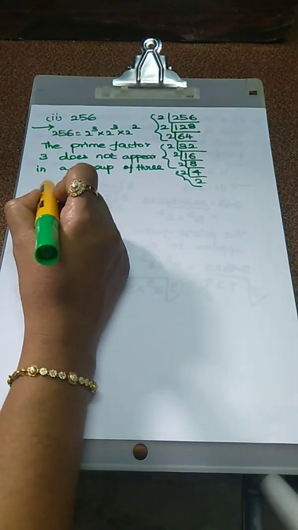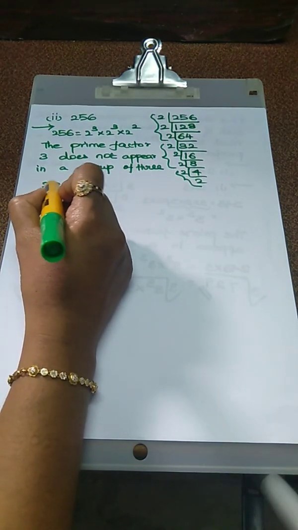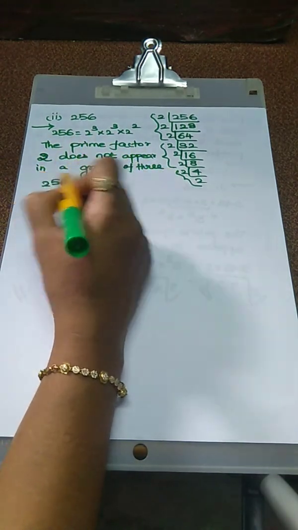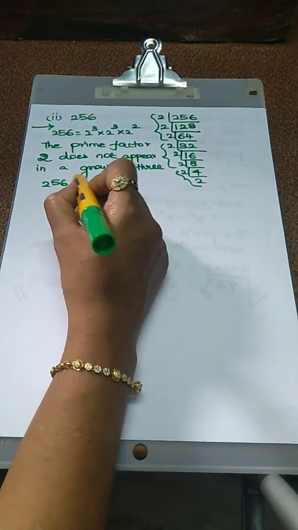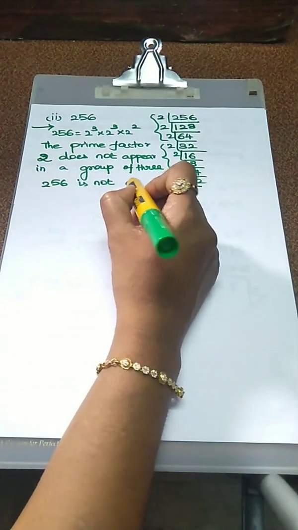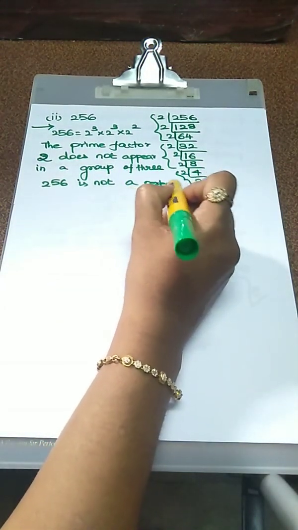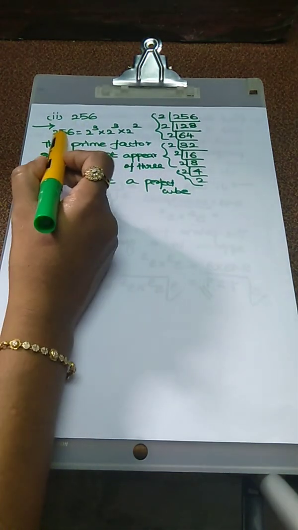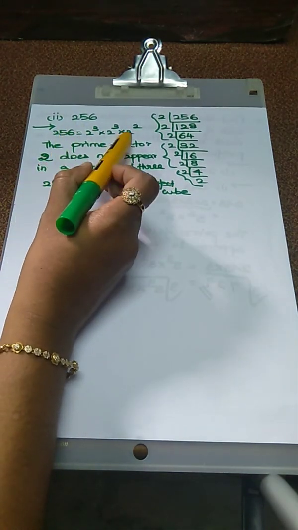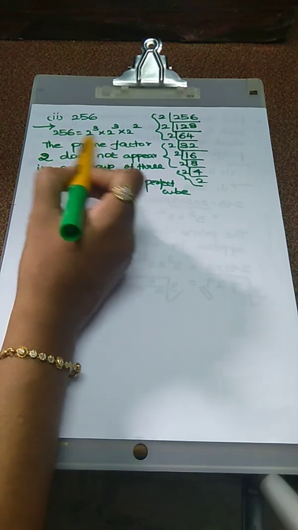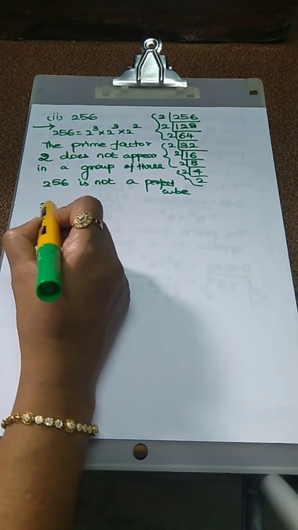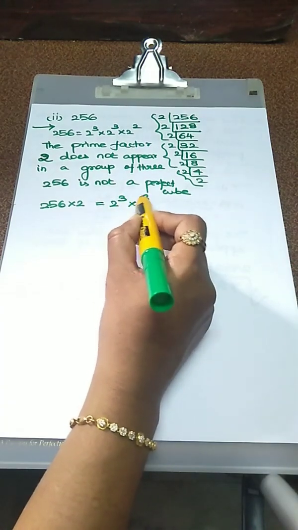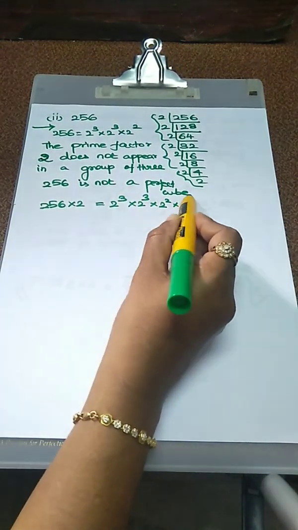So 256 is not a perfect cube, since the prime factor 2 does not appear in a group of 3. But we have to convert this number into a perfect cube. We just multiply this value with 2, on the LHS also we have to multiply with 2, and it easily converts into a perfect cube. So 256 into 2 is equal to 2 cube into 2 cube into 2 square into 2 to the power 1.